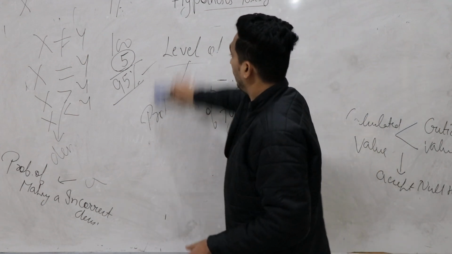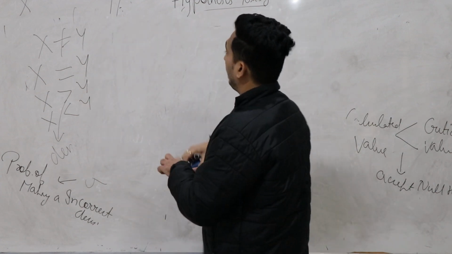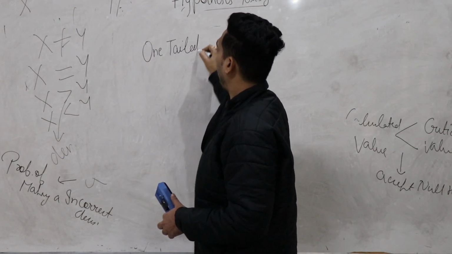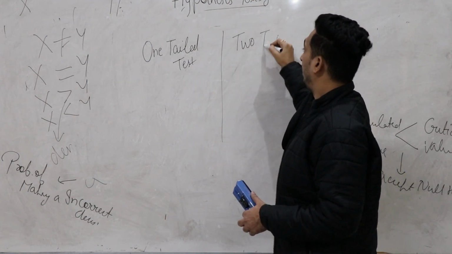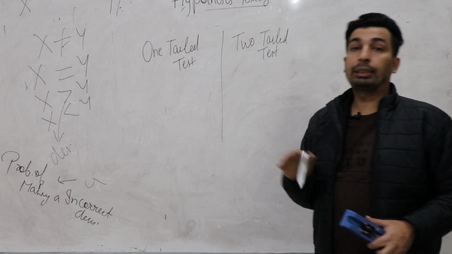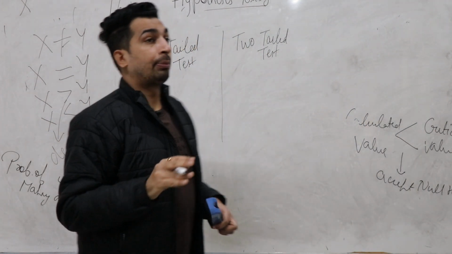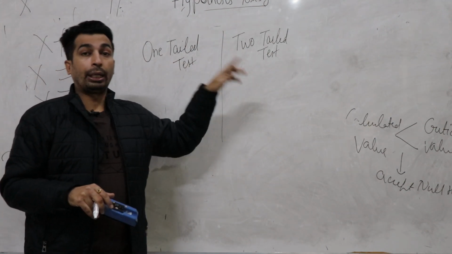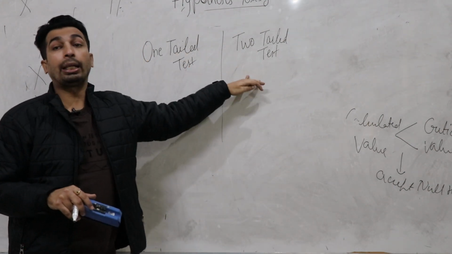Now the next concept is a most imperative concept: one-tail test and two-tail test. This thing you have to identify by yourself. Your given statement belongs to one tail or two tail. Nothing is mentioned in the statement whether the case is one tail or two tail. You have to identify this by yourself.